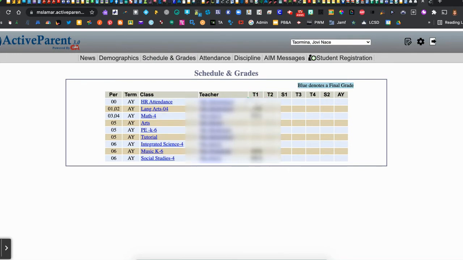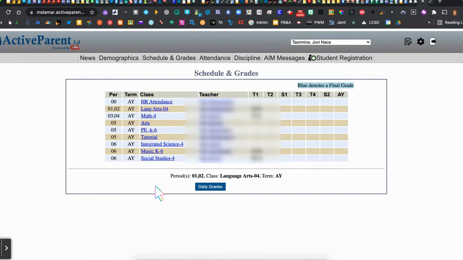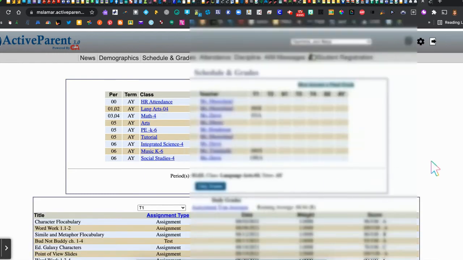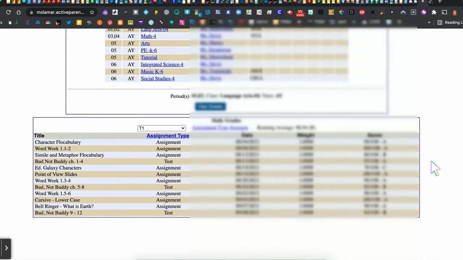Right now I can see all of the term 1 scores and averages because this is the term that we're currently in. If I click on Language Arts, I'll be able to select daily grades, and this is going to show each individual score that my student currently has in that particular subject area. You can see if it's an assignment that is a minor grade, or you can see if it's labeled as a test grade. Again, these headings may be different depending on your school and or elementary or secondary status.